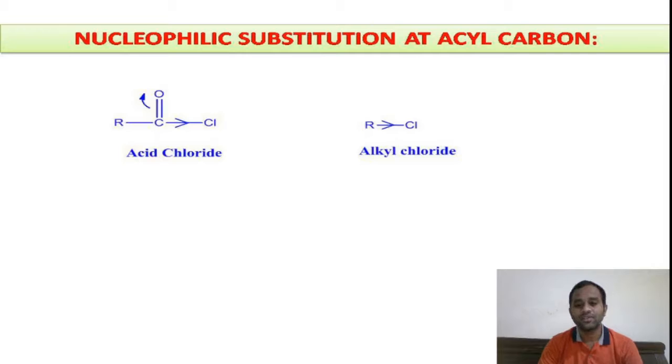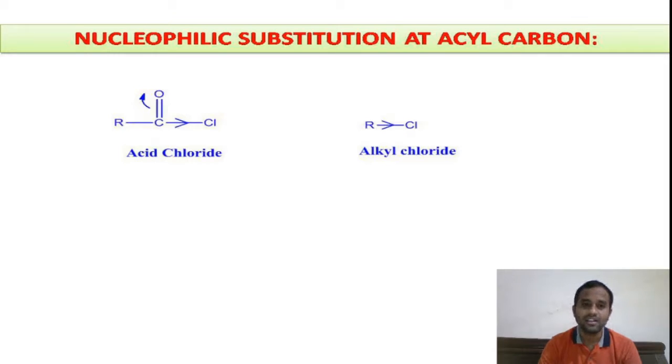Coming to the nucleophilic substitution reactions in acid derivatives, right? Here I have taken acid chloride as the acid derivative. If you look at the structure of the acid chloride, R is connected to C double bond O and Cl, and due to the higher electronegativity of chlorine compared to the carbon atom, the sigma bonded electrons between the C-Cl bond are partially displaced towards chlorine. Thereby the carbon gets a positive charge, gets electron deficient.